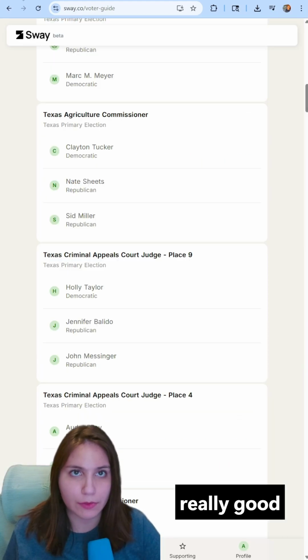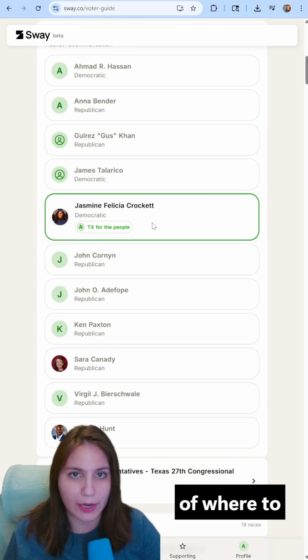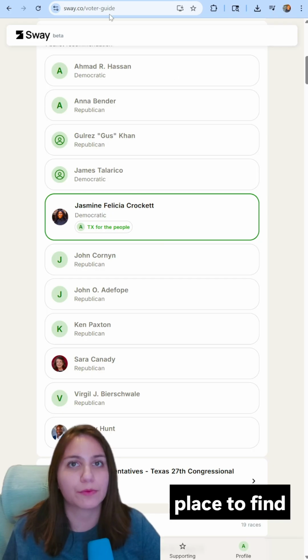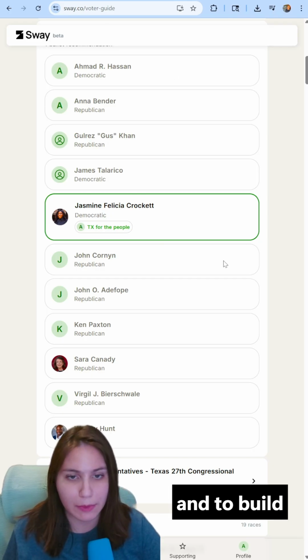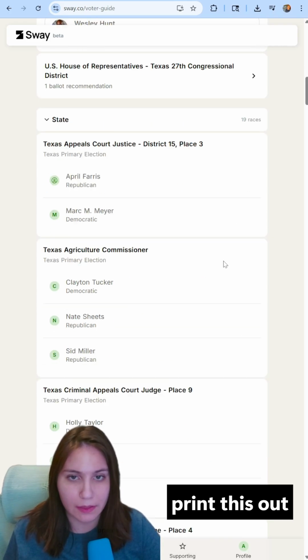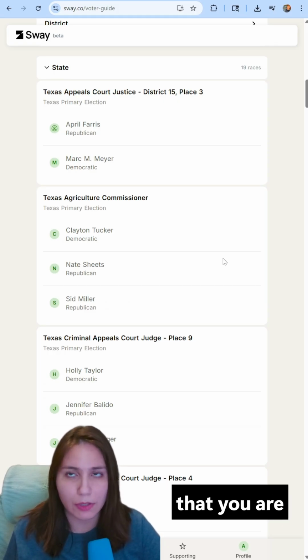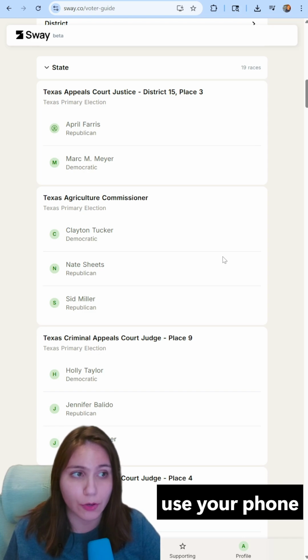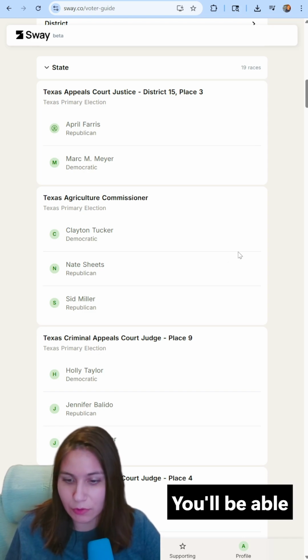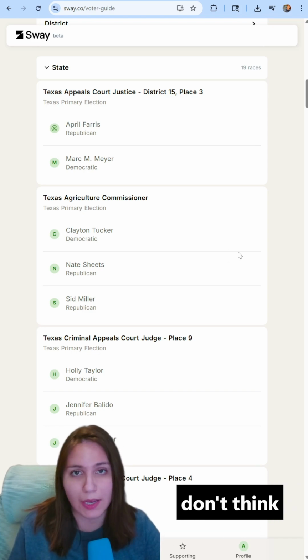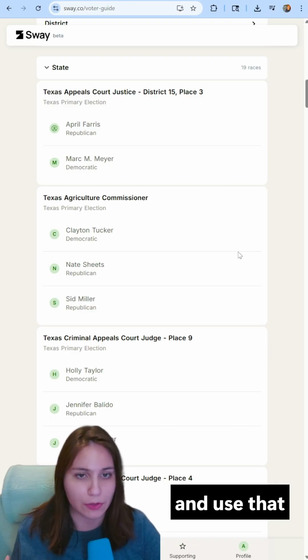These are really good resources if you are unsure of where to even begin. And this is a really good place to find all the information and to build your ballot so that you can print this out or write it down and take it with you, because I don't think that you are able to just use your phone at the ballot box. You'll be able to take a paper, but I don't think you can pull out your phone and use that when you vote.